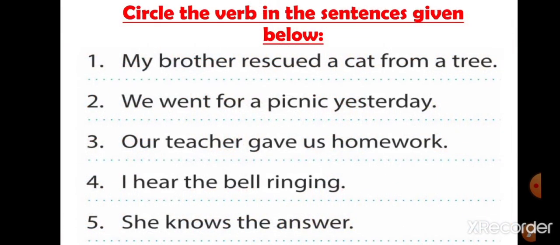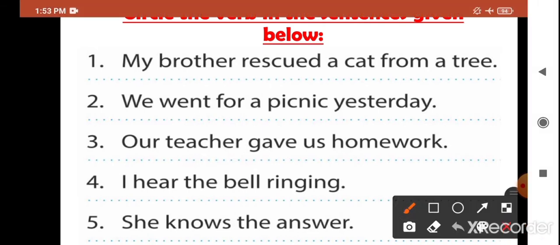Now we will solve and come to know which are the verbs in these sentences. Circle the verb in the sentences given below. My brother rescued a cat from a tree. What did the brother do? He rescued a cat. So here the word rescued is a verb. Good. We went for a picnic yesterday. Which word here is showing action? That is went. So the word went is a verb.